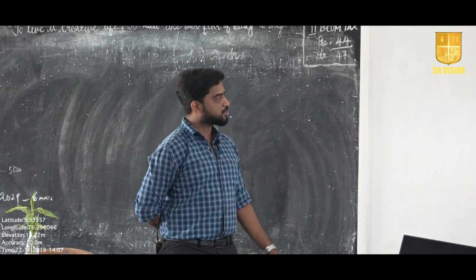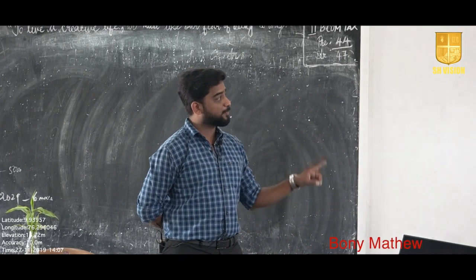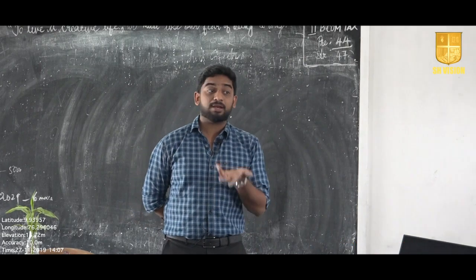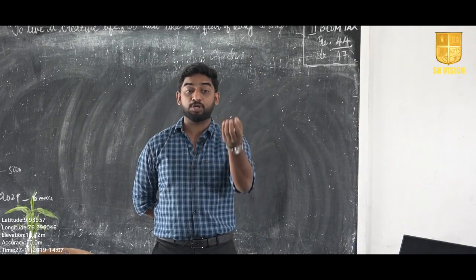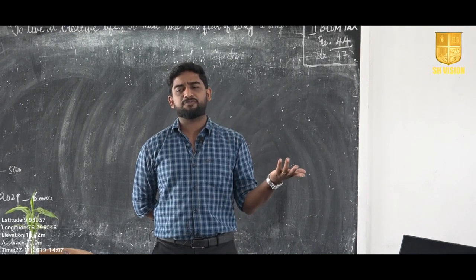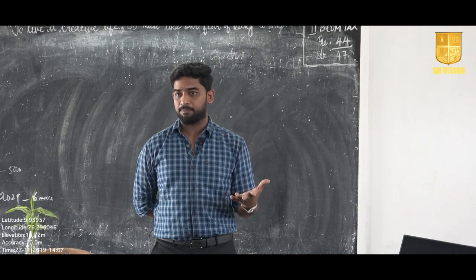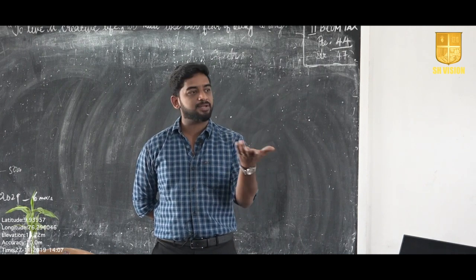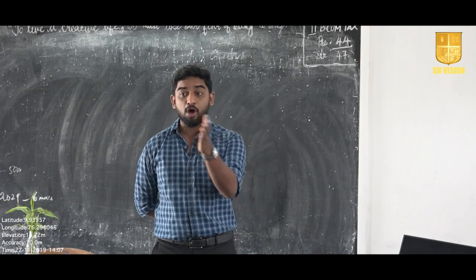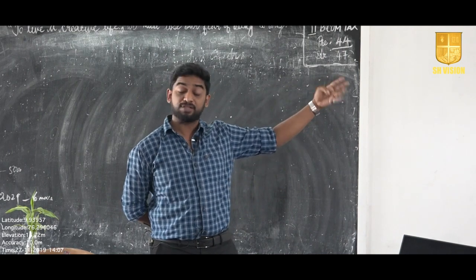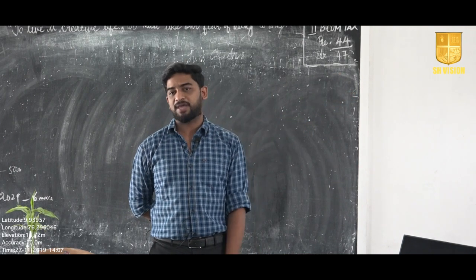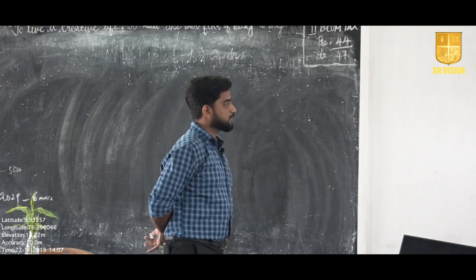Number 4, interest on securities, if not chargeable under the head profits and gains of business or profession. You can easily invest your own money into your own business. Okay, that means maybe you will be having more than 50% shareholdings in your own company, so you'll get dividend also, you'll get interest out of your securities. If it is not included in the fourth head and the third head, income from profession or business, you can include that in the fifth head. Okay, that is income from other sources.